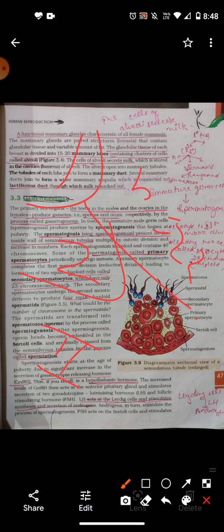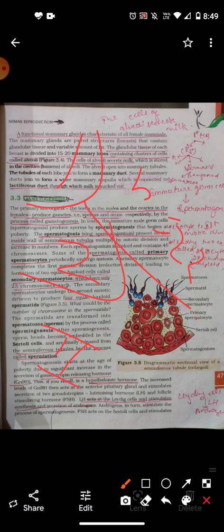The sperm become embedded in the Sertoli cells for nourishment. Later, the sperm are released from the seminiferous tubule in a process called spermiation.